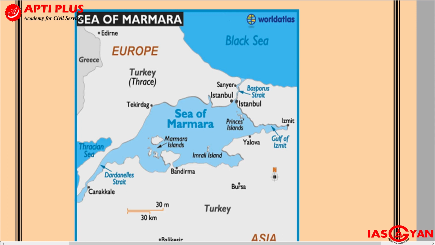Okay, so you will have Turkey, which is a country divided into two parts. One part of Turkey lies in Europe, the other part, which is the major part, lies in Asia. We'll see more about Turkey. Actually, the part which lies in Europe is called Thrace, and the part which lies in Asia is called Anatolia. We'll come to that in a while, but before that, focus on this particular area, the Black Sea.